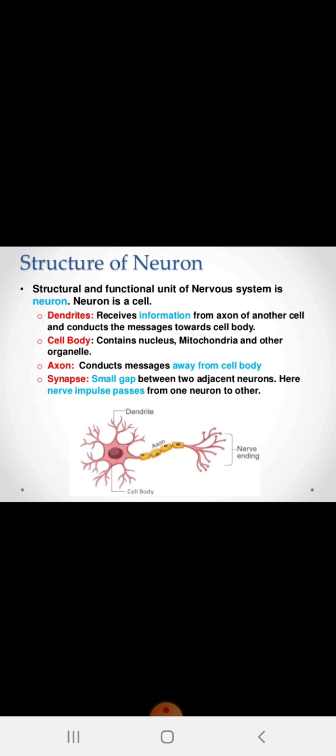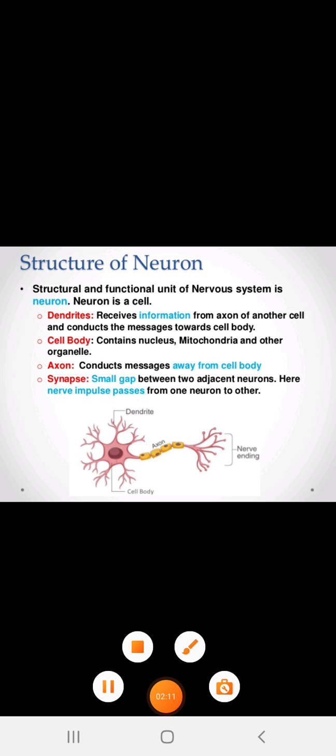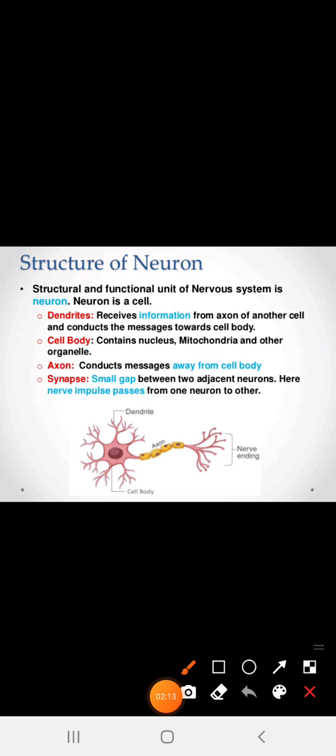As you know, our body is made up of a single unit called a cell, and the structural and functional unit of the nervous system is the neuron, and the neuron is nothing but a cell. Here you can see the parts of the neuron. One part is the dendrite, next is the axon, third is the cell body, and fourth is the nerve ending.